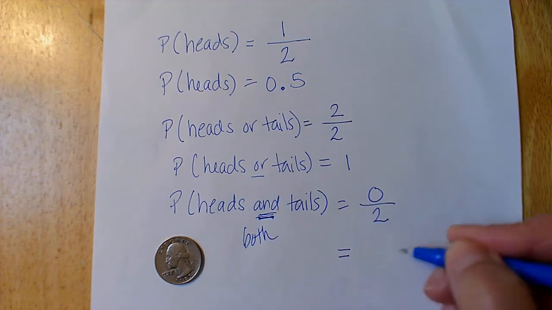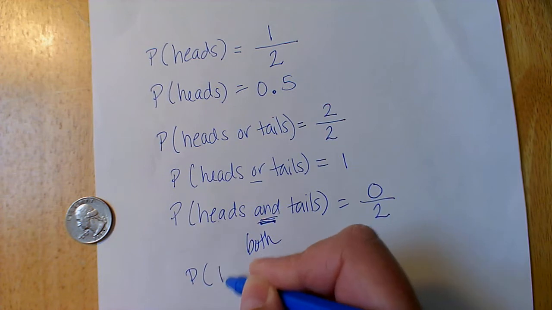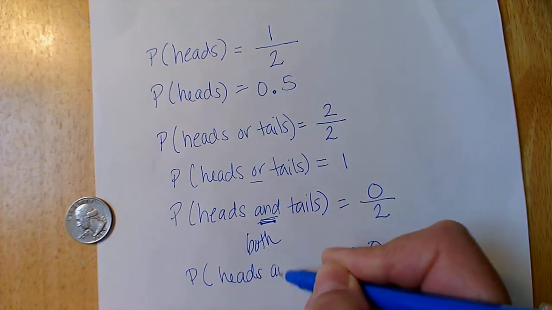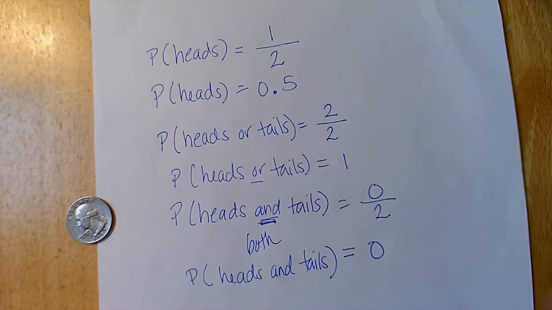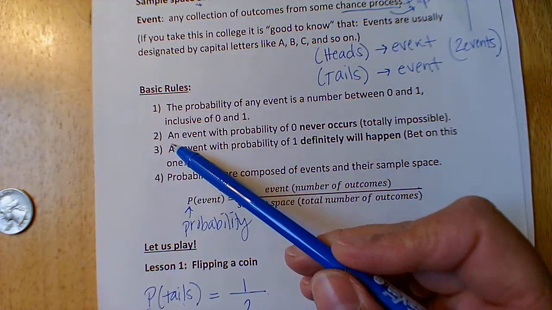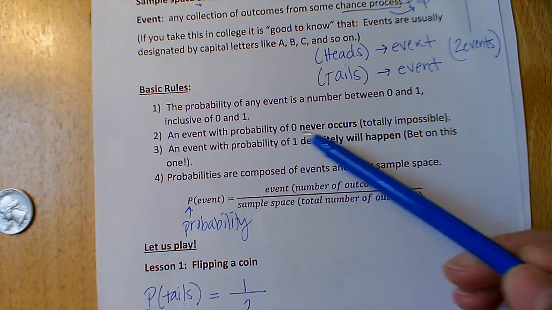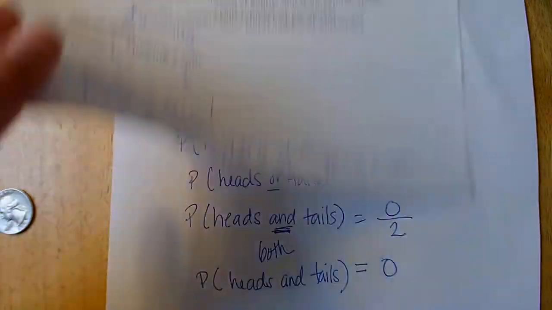So this means that we have absolutely no probability of getting a heads and tails. Absolutely impossible. So $200. Put $200 on the table. Are you going to take that bet? Well, rule number 2, an event with a probability of 0 never occurs. Totally impossible. Guess we're not taking that bet.